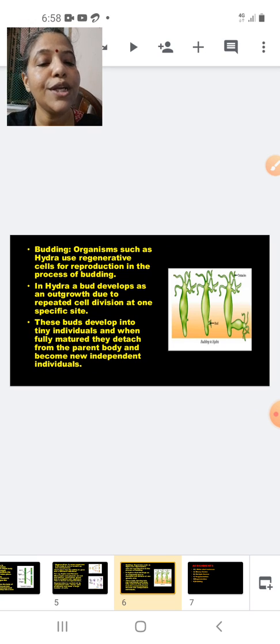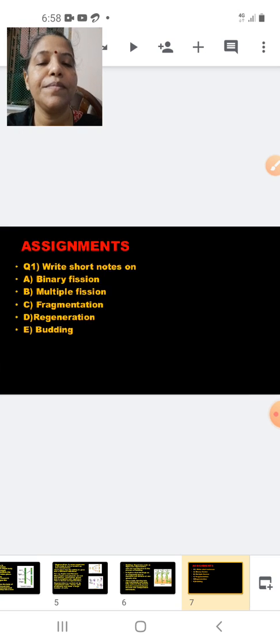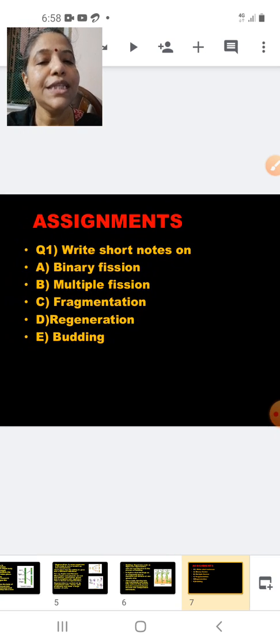Now let's look into the assignment part. Assignment questions: write short notes on binary fission, along with the diagram, multiple fission, fragmentation, regeneration and budding.